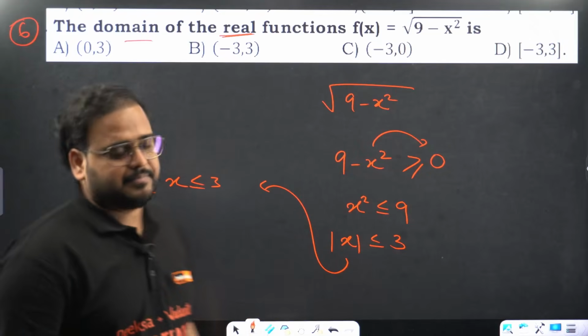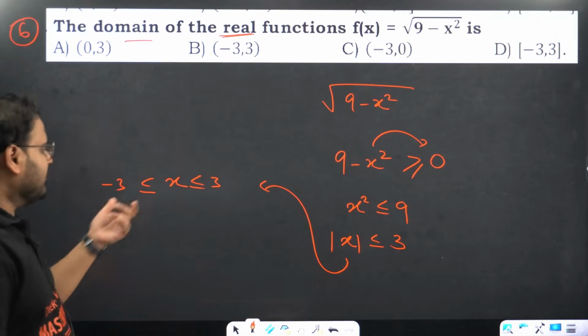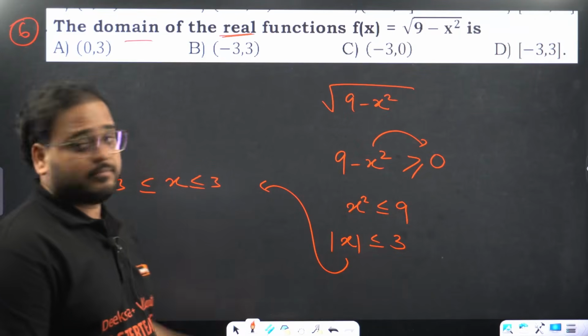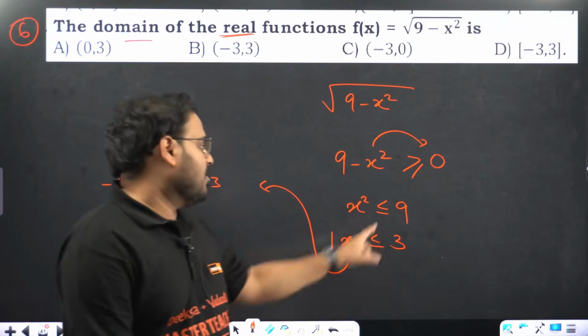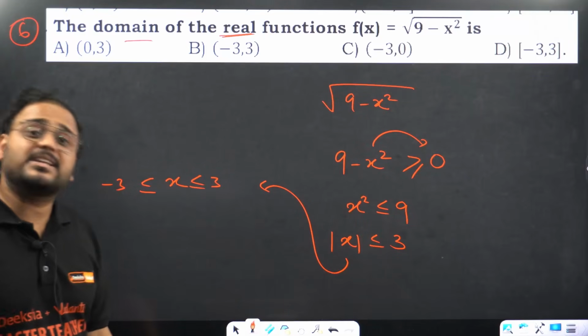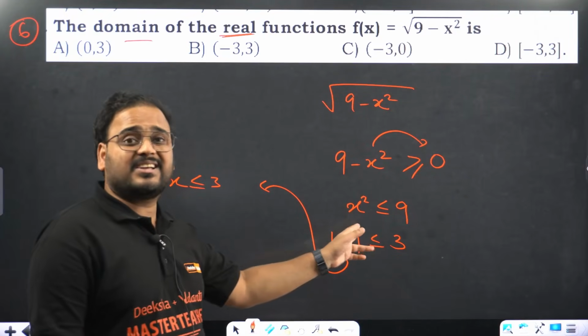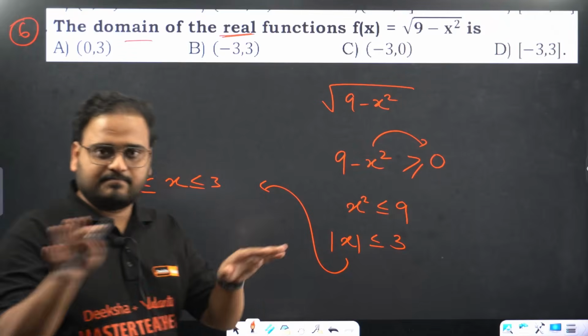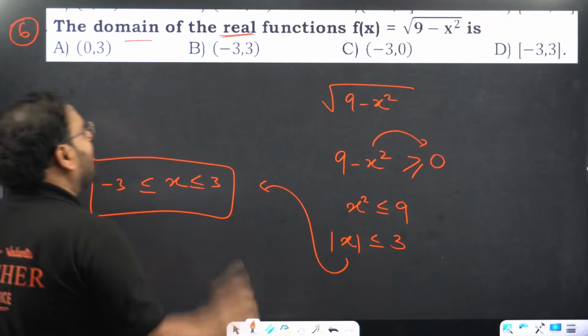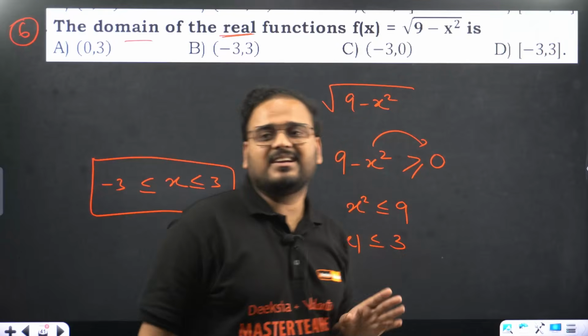How come, sir? Think. Take a value more than 3. Sir, 4. Square of 4 is 16. Is it less than 9? Take a value less than minus 3. Minus 4, square, 16 again. Is it less? No. My answer is what? Minus 3 to 3. And we have two options, this B or that D.